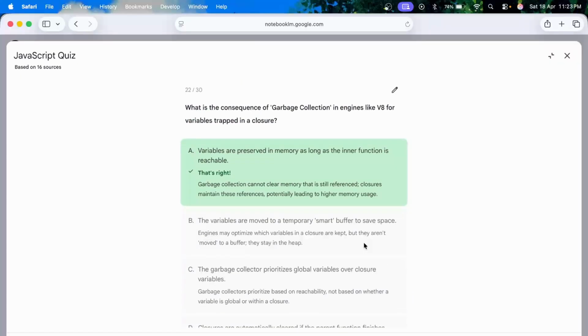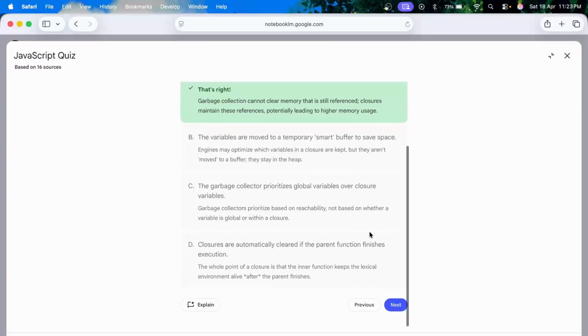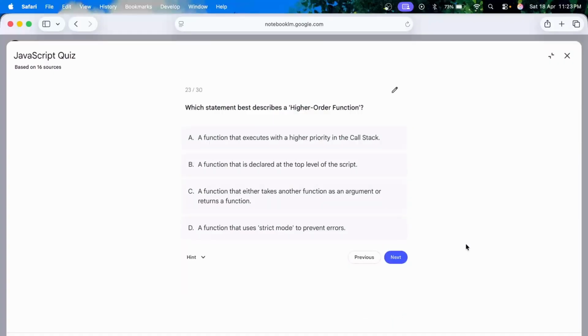Basically, if we have a closure and we have returned the inner function, that inner function might be useful to some external functions, whoever is calling them. And that is why the variables which are a part of that outer function cannot be cleaned. Which statement best describes a higher order function? A function that either takes another function as an argument or returns a function.